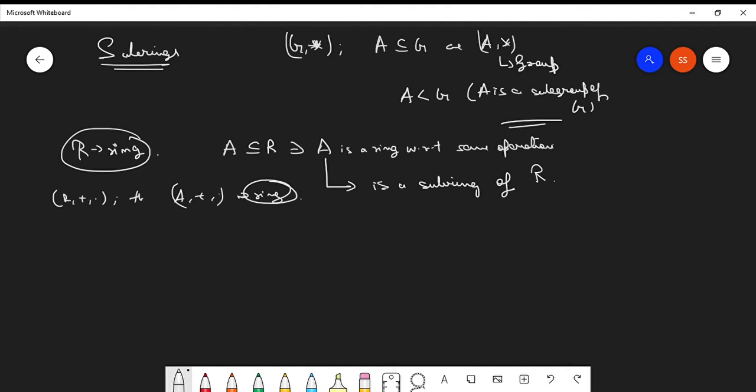You have a ring R, you take a subset A of R, and you find that A also forms a ring under the same set of operations. Then A is said to be a subring of that particular ring.